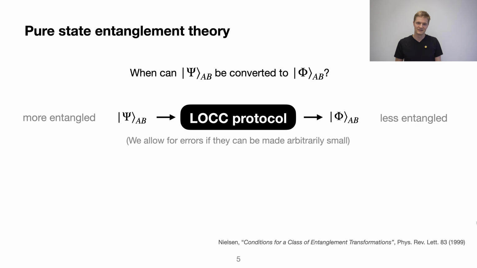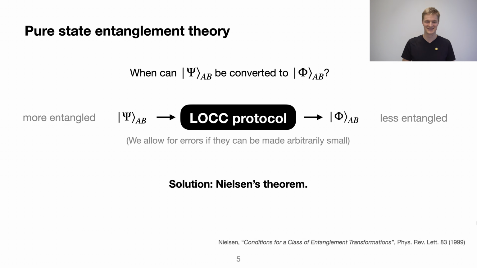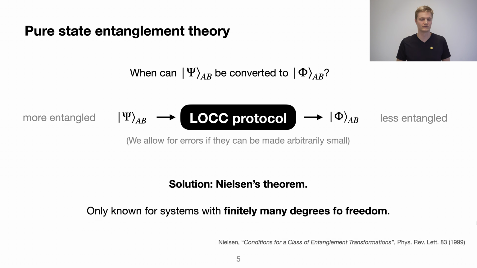And the possible entanglement transitions with LOCC are characterized precisely by Nielsen's theorem in finite dimensional systems. And in systems with finitely many degrees of freedom, those can of course have infinite dimensional Hilbert spaces, like a harmonic oscillator maybe. But that's not a system with truly infinitely many physical degrees of freedom.